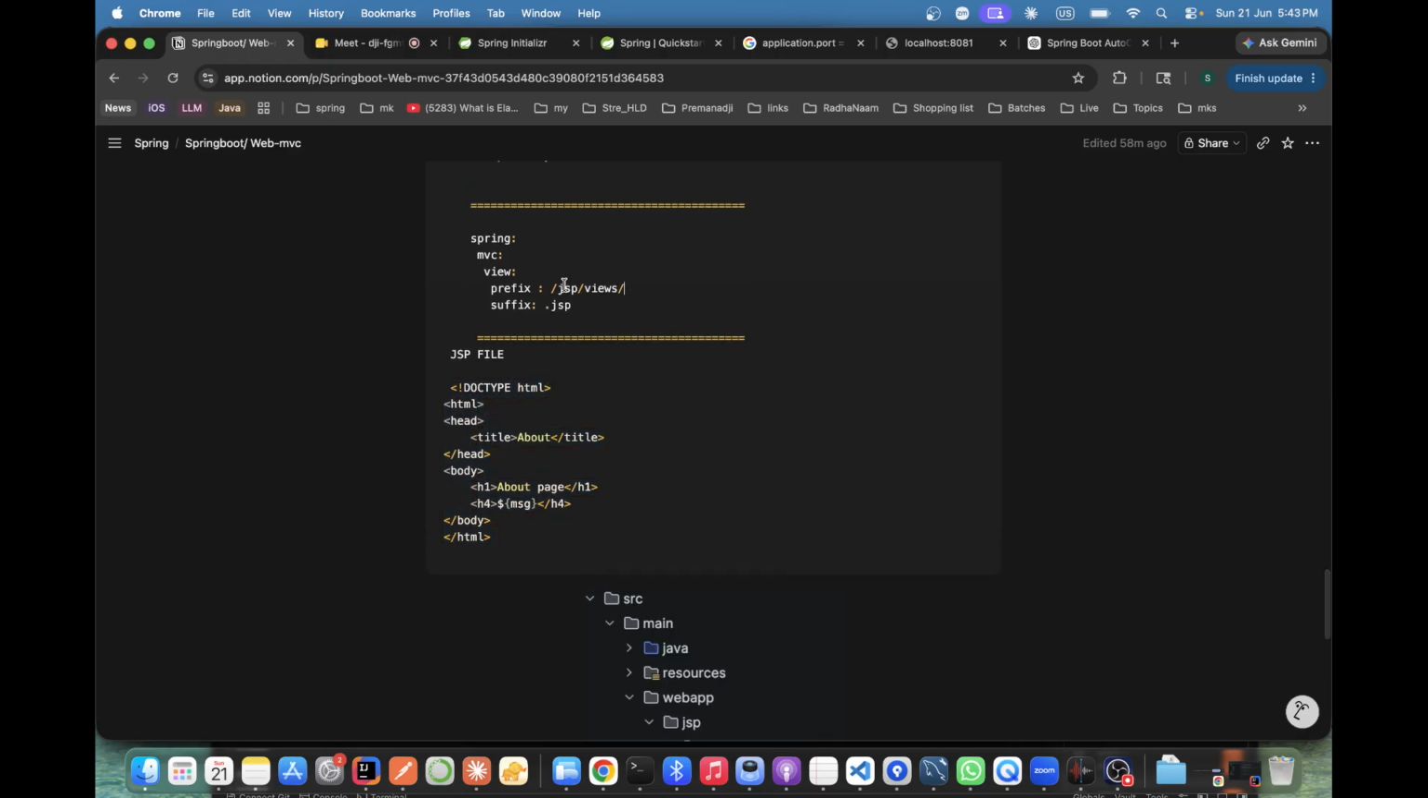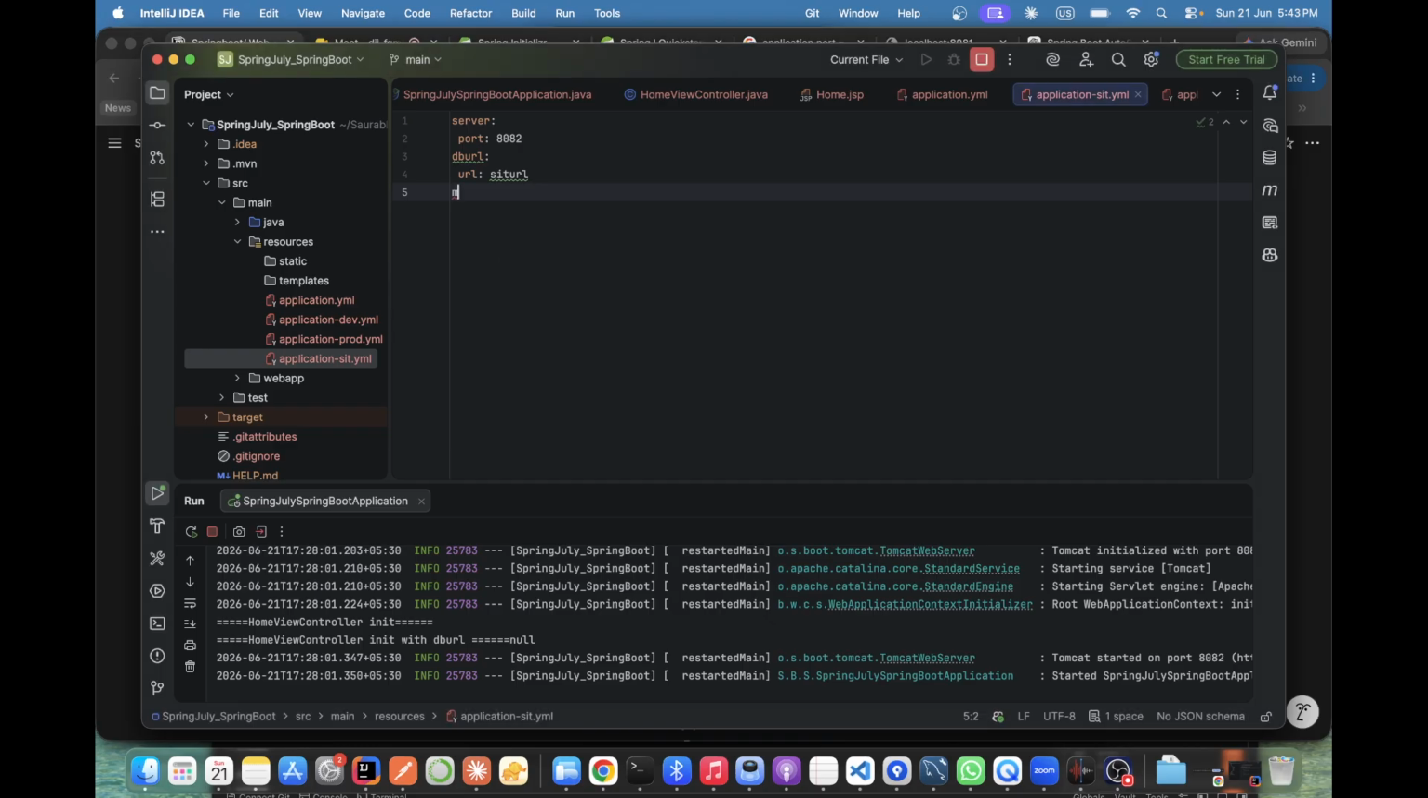What are we writing here? We need to add MVC view, these two, correct? Okay. We need to tell MVC view, prefix and suffix is coming, na? So that we need to tell what it means. I'll just tell you. Prefix and suffix. See, prefix means what?